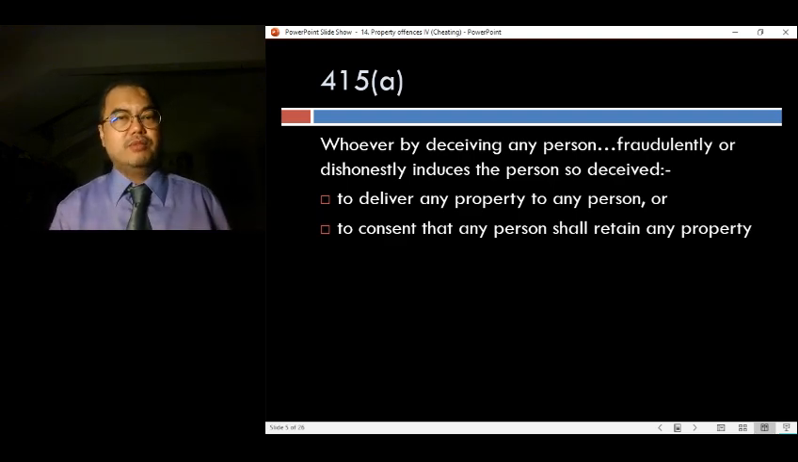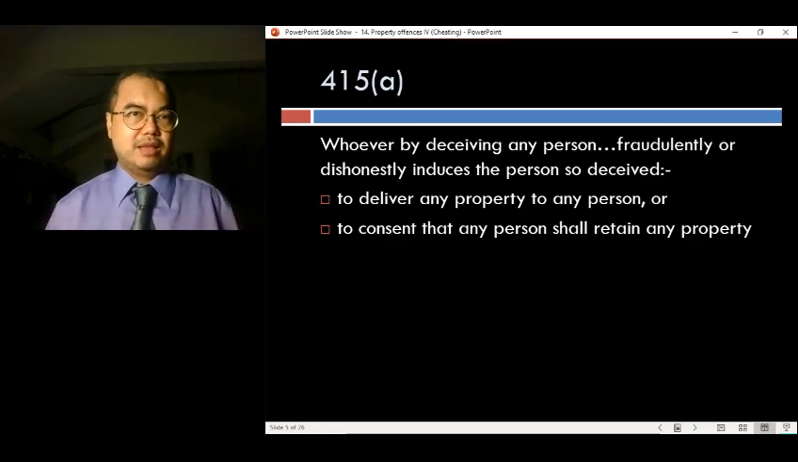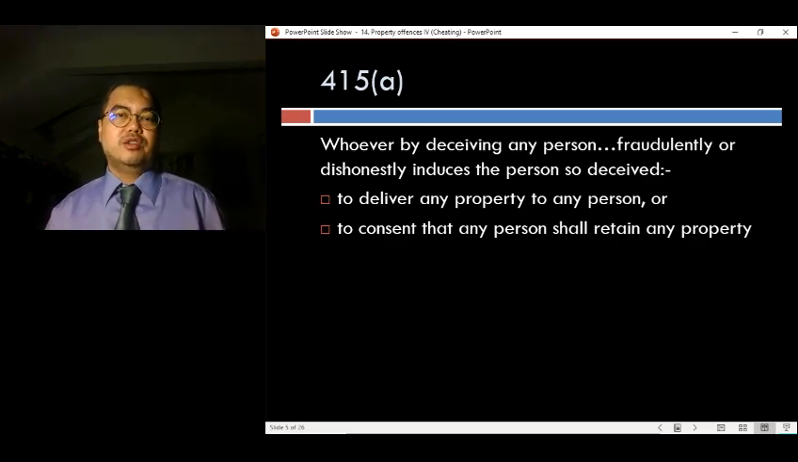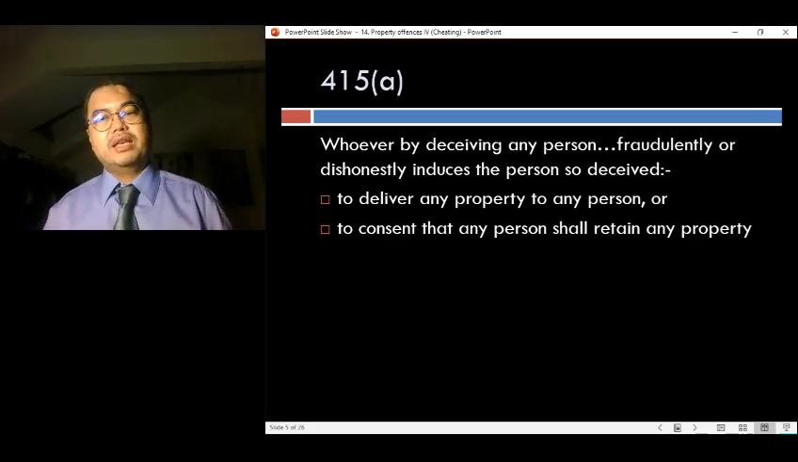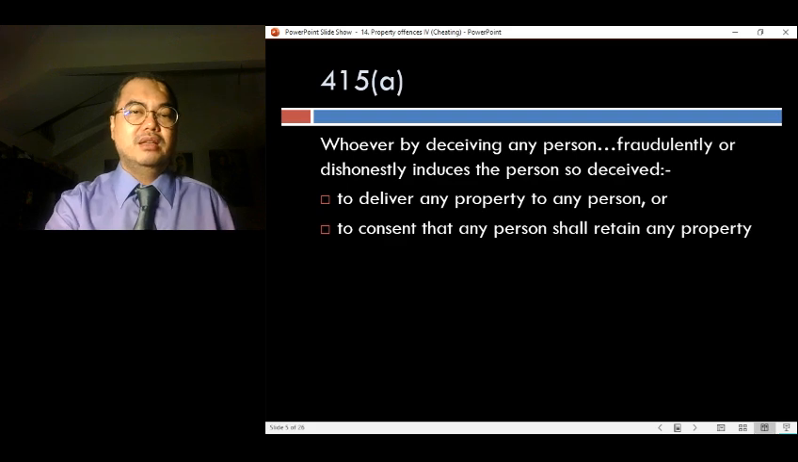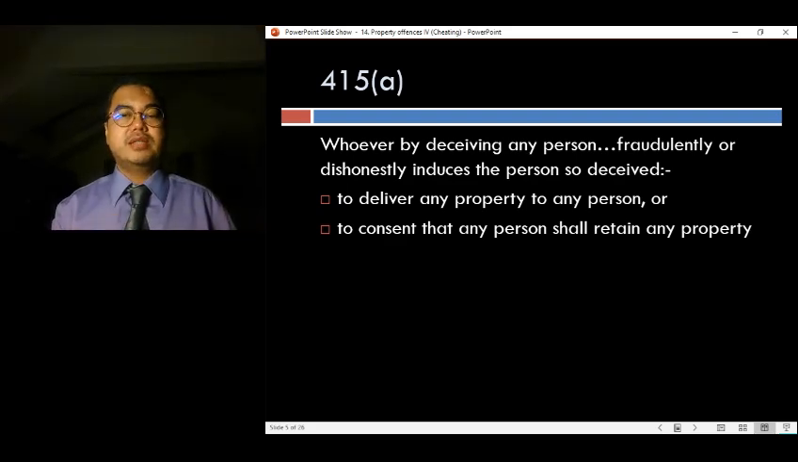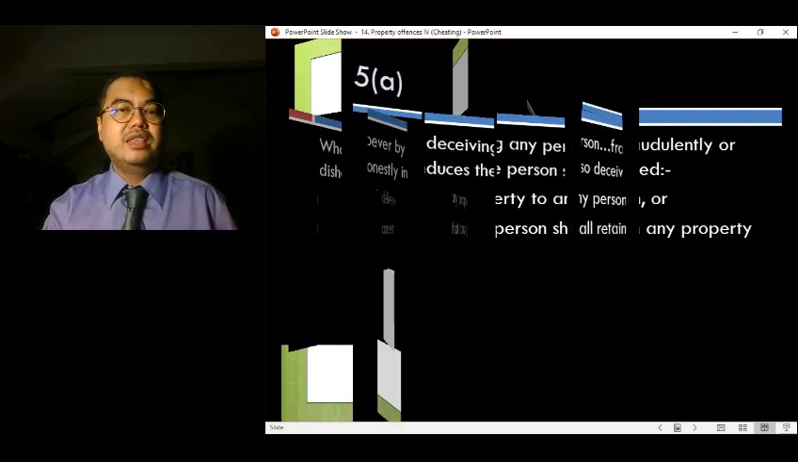So if you took something from a shop, and you didn't pay for it, the security guard stops you and says, look, you've got to give us back that property that you took, and then you deceive the security guard by saying, oh, I actually paid for it already, and the guard says, okay, then you can keep that property, right? So in that case, you will have committed cheating. So it's either you cause the person who's been deceived to deliver any property, or cause the person so deceived to consent that any person should retain any property.